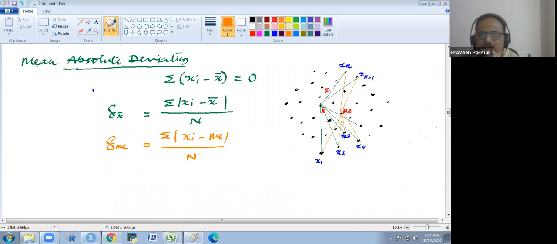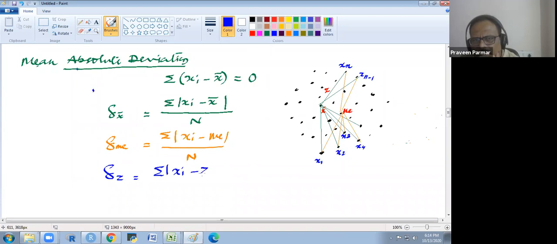Another measure we could also take is the deviation through the mode. Then we have a different formula: delta J equals the summation of xi minus j over n. Does that make sense to everyone? Now, it is also a mean absolute deviation, but through the mode. Is it clear?